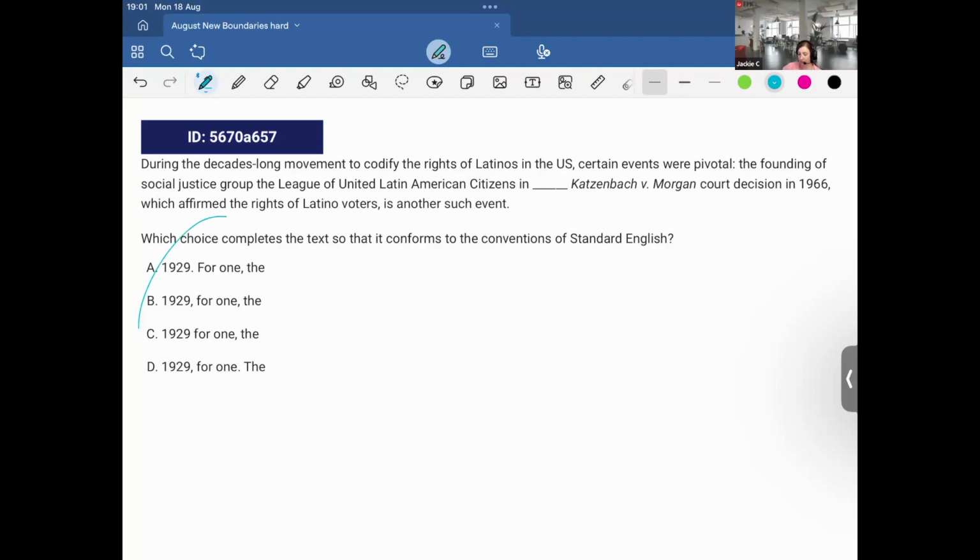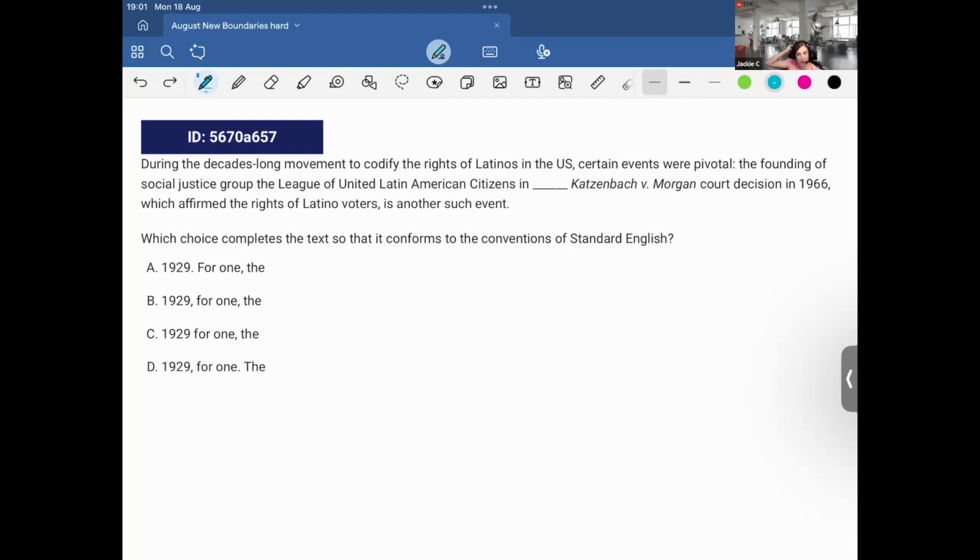Okay, here looks like we're dealing with boundaries again. Let's take a look. During the decades-long movement to codify the rights of Latinos in the US, certain events were pivotal: the founding of social justice group the League of United Latin American Citizens in 1929, and then Katzenbach versus Morgan, a court decision in 1966, which affirmed the rights of Latino voters, is another such event.